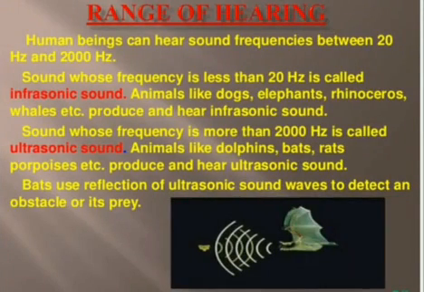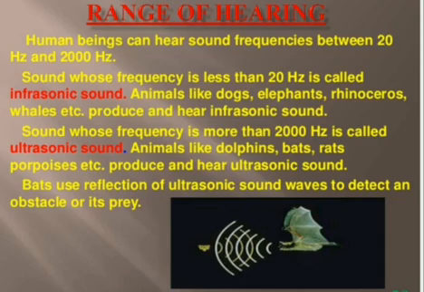Next, range of hearing. Human beings can hear sound frequency between 20 Hz to 20,000 Hz. Sound whose frequency is less than 20 Hz is called infrasonic sound. Animals like dogs, elephants, rhinoceros, whales, etc. produce and hear infrasonic sounds. Sound whose frequency is more than 20,000 Hz is called ultrasonic sound. Animals like dolphins, bats, rats, porpoises, etc. produce and hear ultrasonic sound.